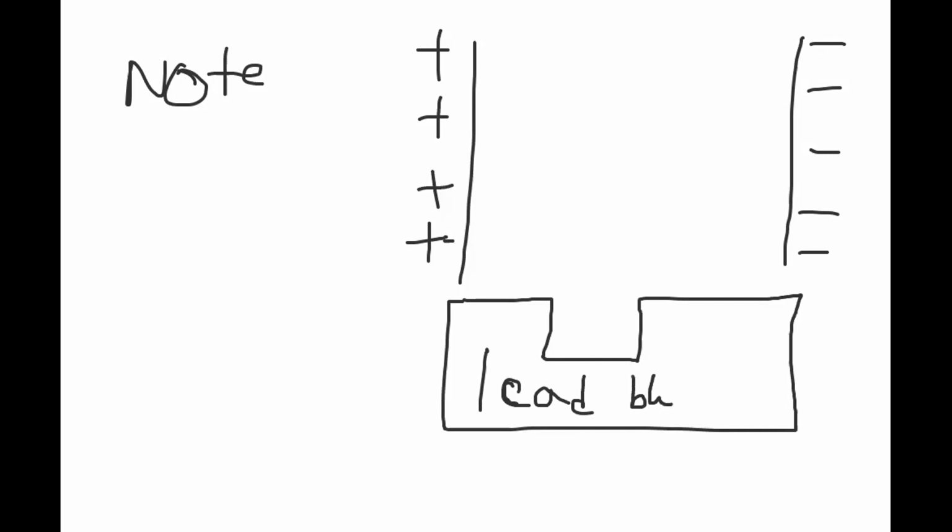The radiating element is there, and the radioactive radiations are coming out, emitting alpha, beta, gamma.